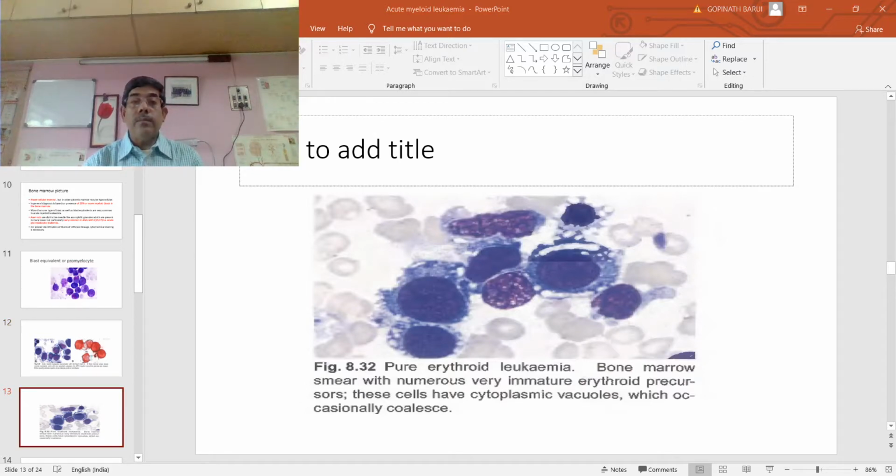This is a bone marrow smear showing the pure erythroid leukemia with numerous very immature erythroid precursor cells. These cells have intensely basophilic cytoplasm and cytoplasmic vacuoles.